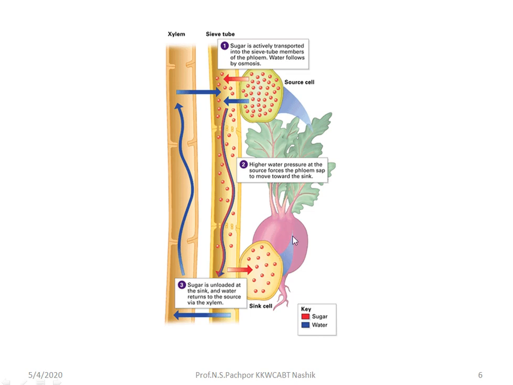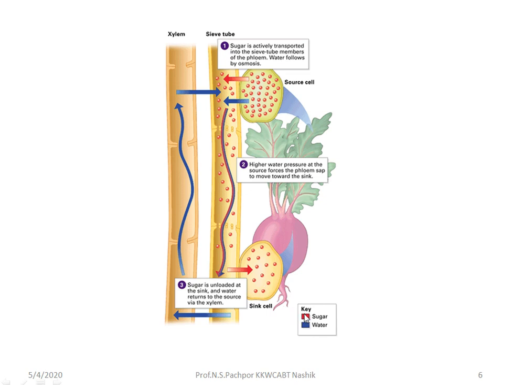An example is beetroot. This is the source and this is the sink, which is underground. The sugars synthesized by the leaves are transported toward the sink, that is the storage, such as fruits, and sugar is unloaded at the sink, and water returns to the source via the xylem. Whatever water is mixed with the phloem is stored in the sink, and the water that remains moves again through the xylem towards the upward region. So there is a movement of water upward and movement of sugars downward, where these photoassimilates, or sugar, are utilized.